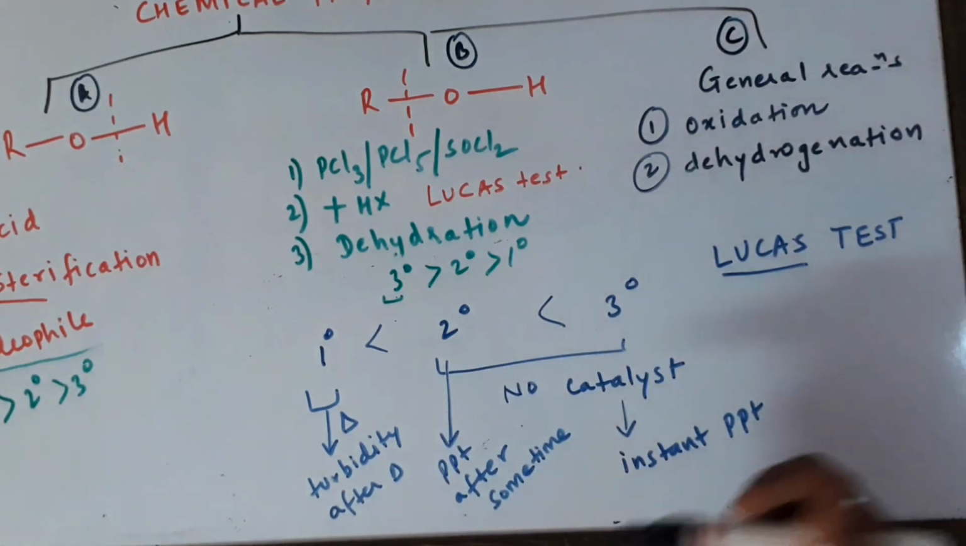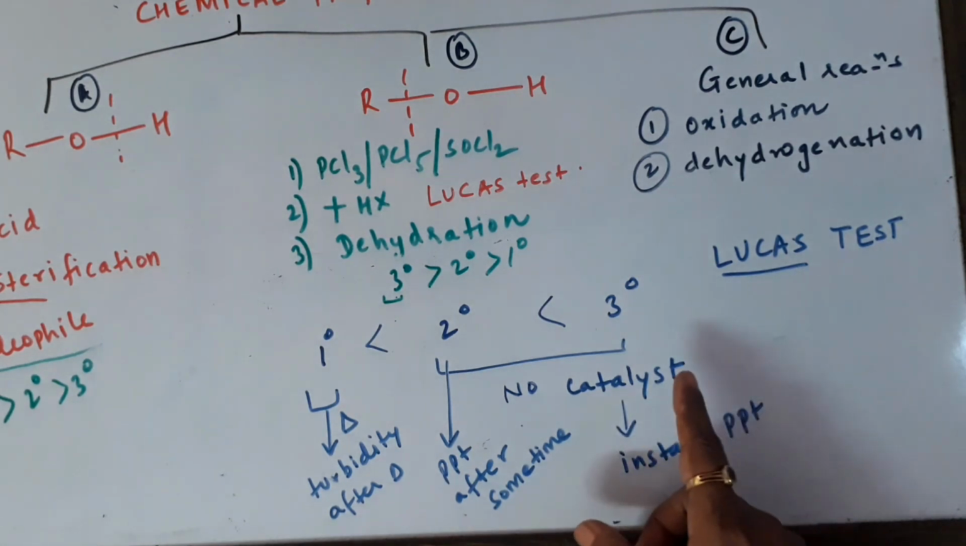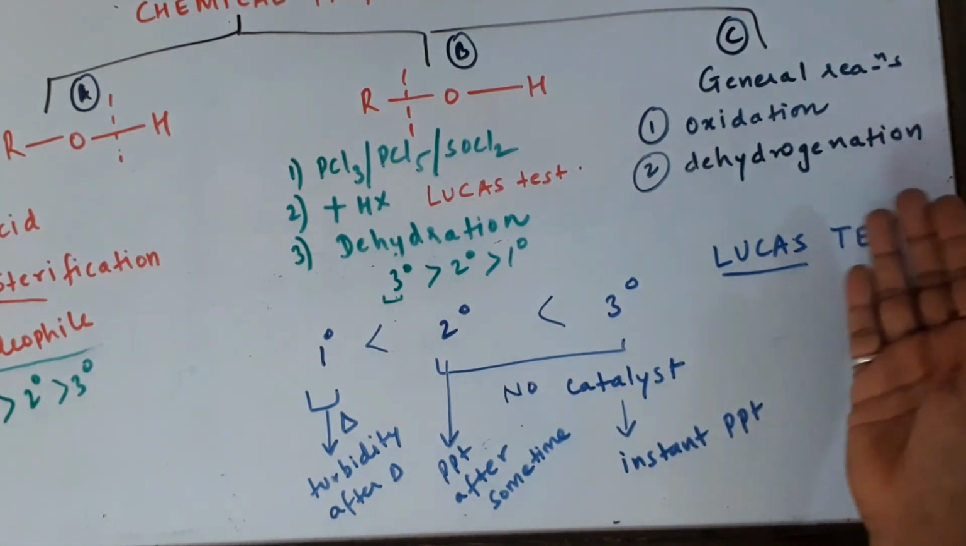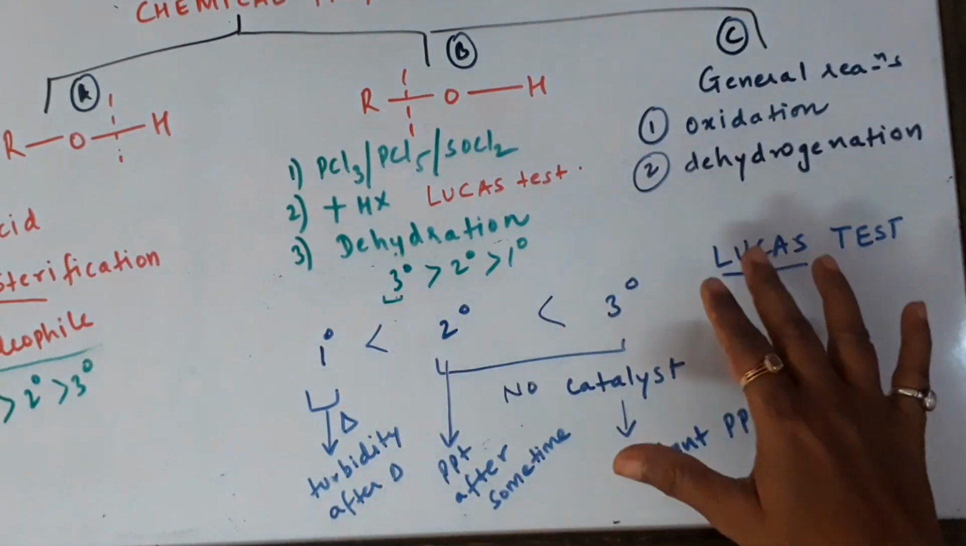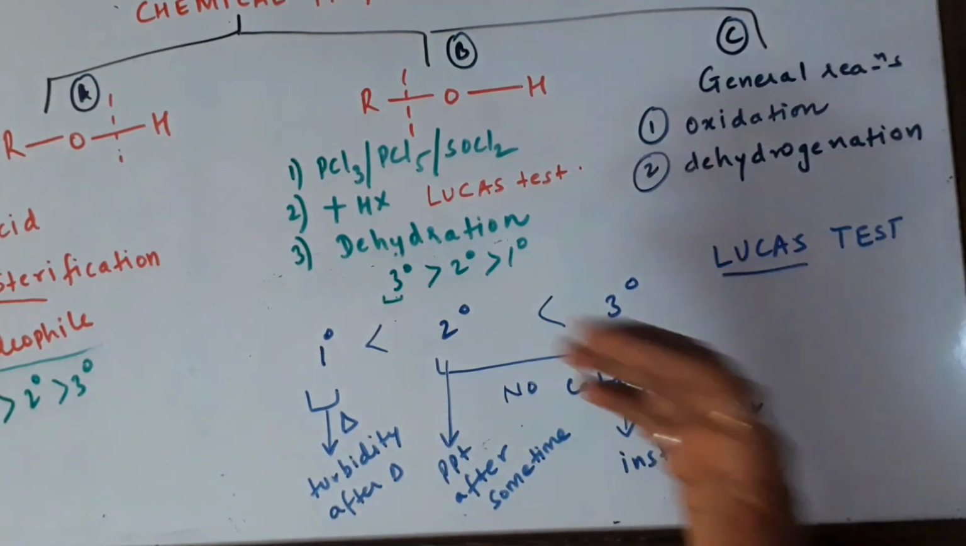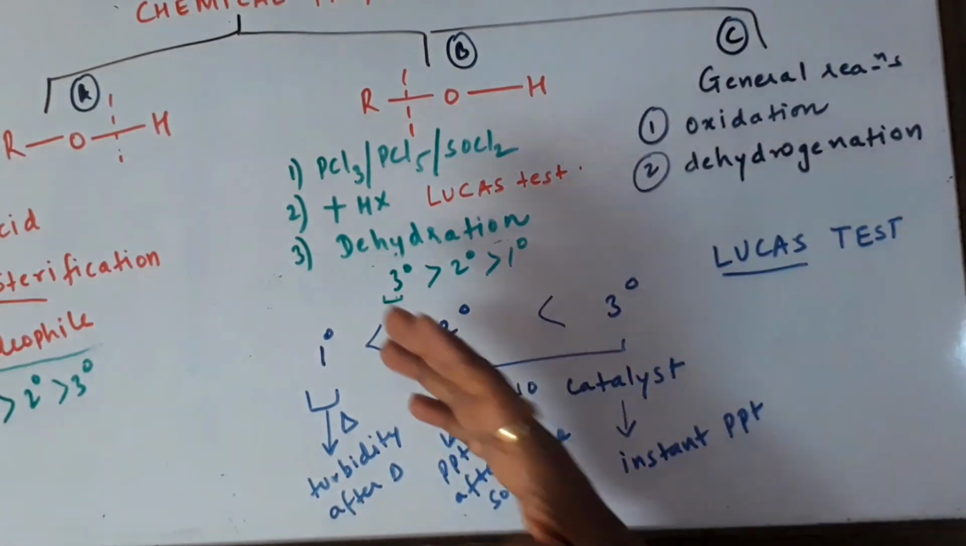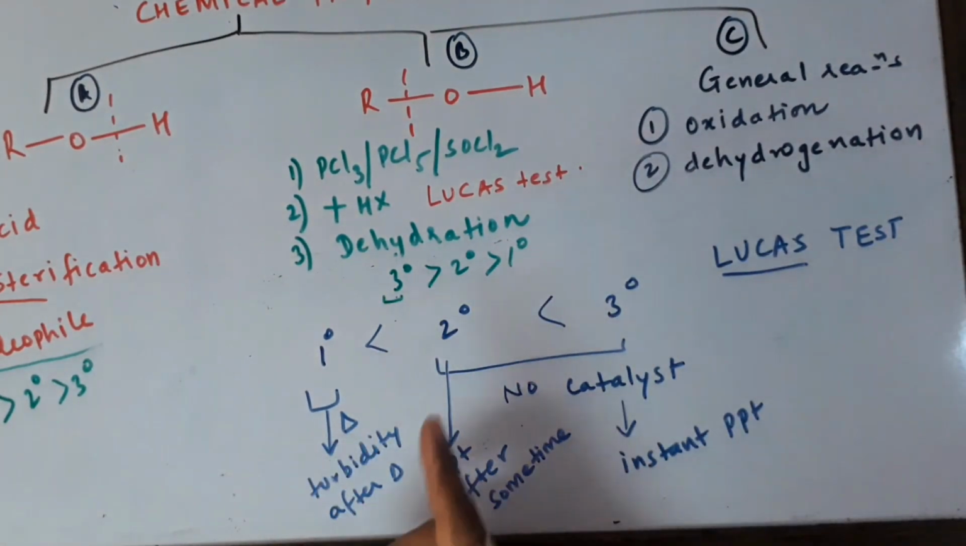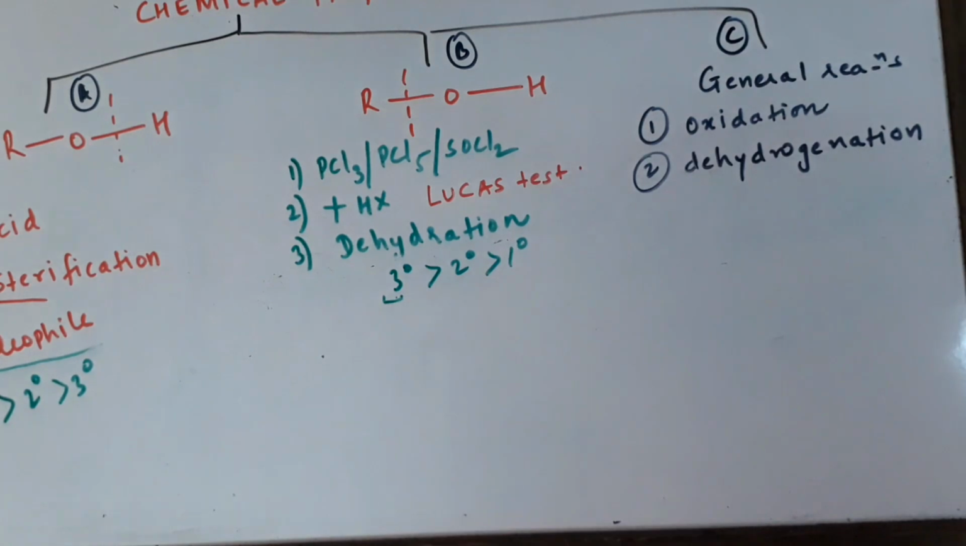So easily one can distinguish between primary, secondary and tertiary alcohols in the chemistry lab by taking Lucas reagent and adding it to all three test tubes containing primary, secondary, tertiary. Tertiary gives you quick answers, secondary gives you answer after some time, primary will not give you any precipitate until you heat the test tube.